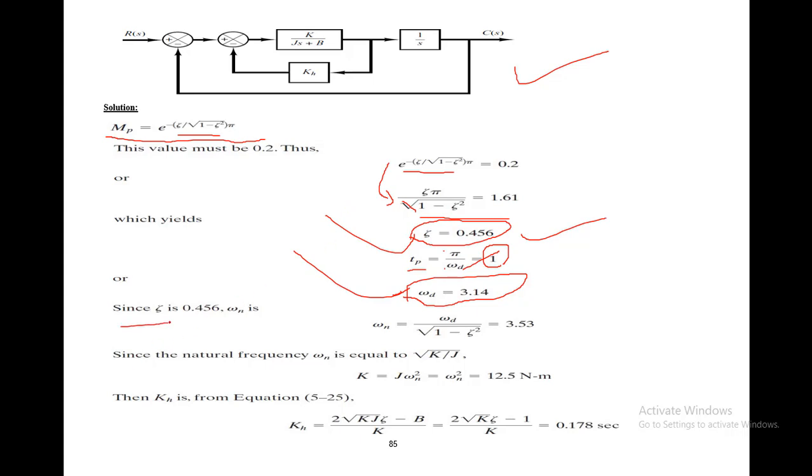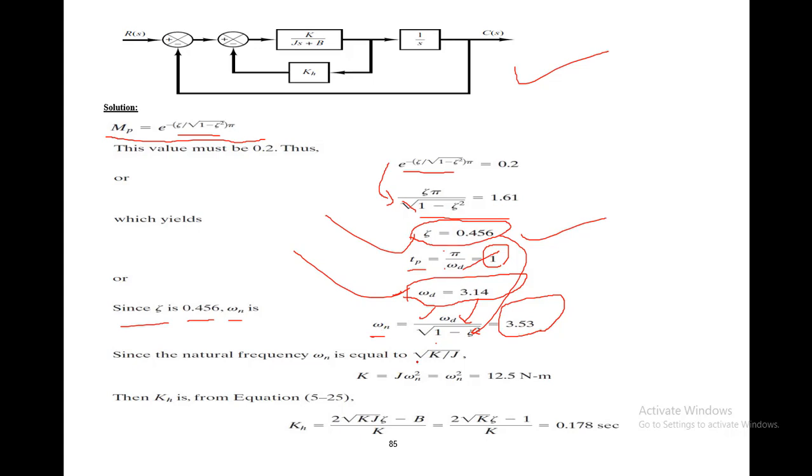Since the value of zeta is 0.456, we can find the value of omega n. So omega n is equal to omega d divided by the square root of 1 minus zeta square. If we put the value of omega d over here and the value of zeta in the denominator and solve this equation, we can find the value of the natural frequency, that is omega n, which turns out to be 3.53.